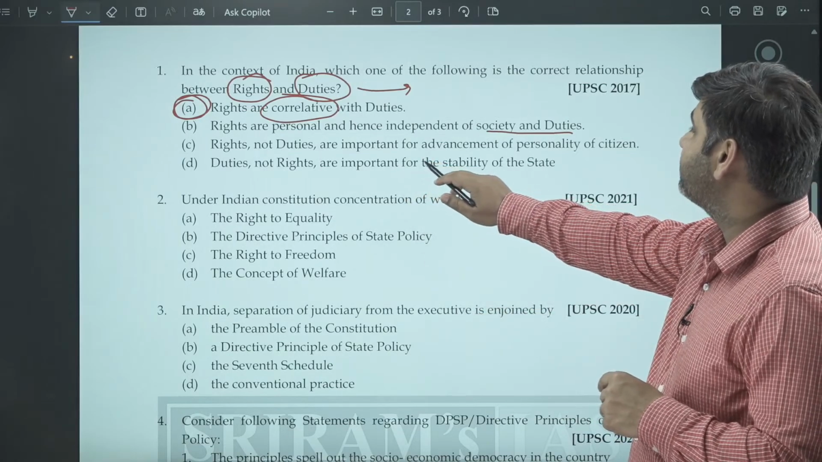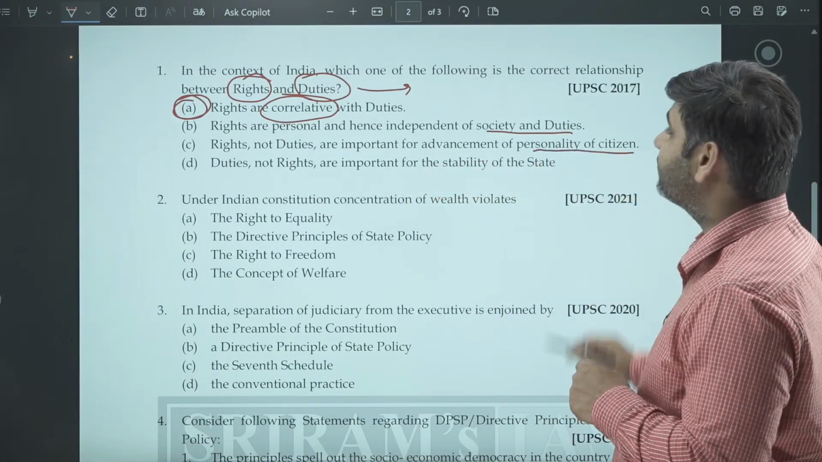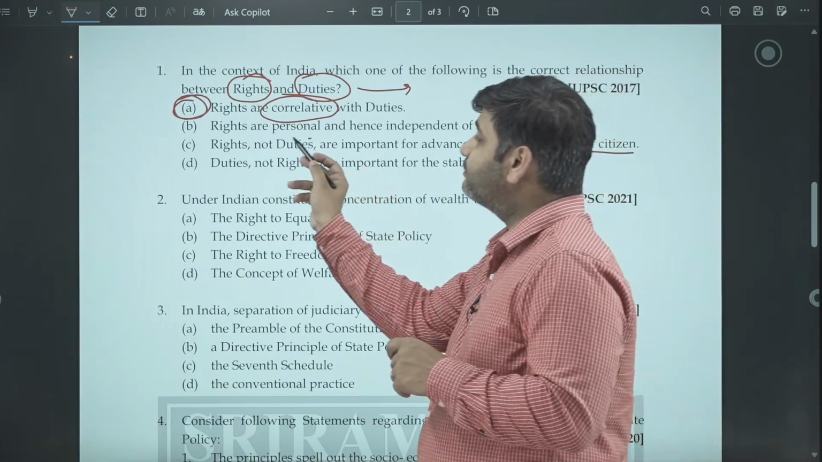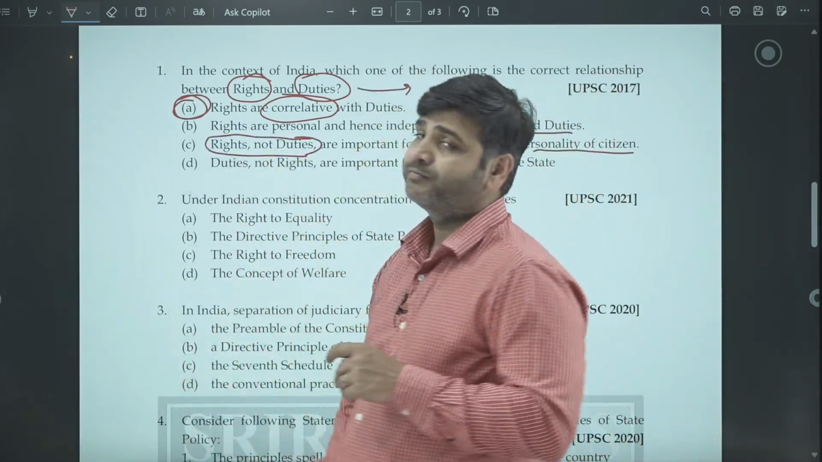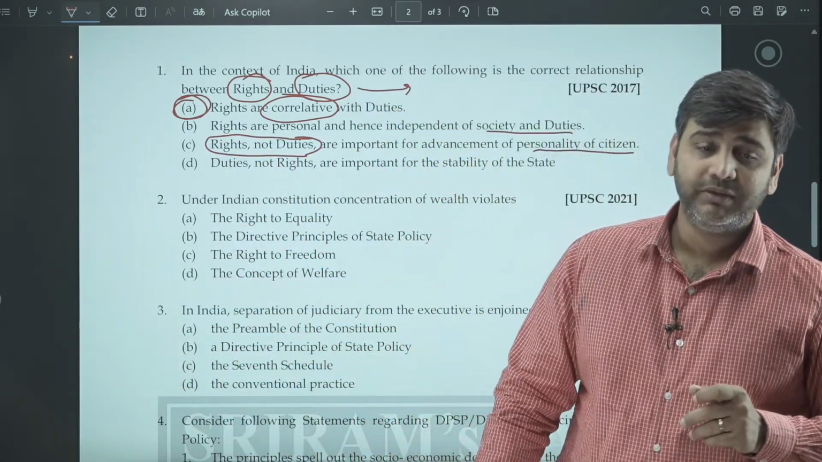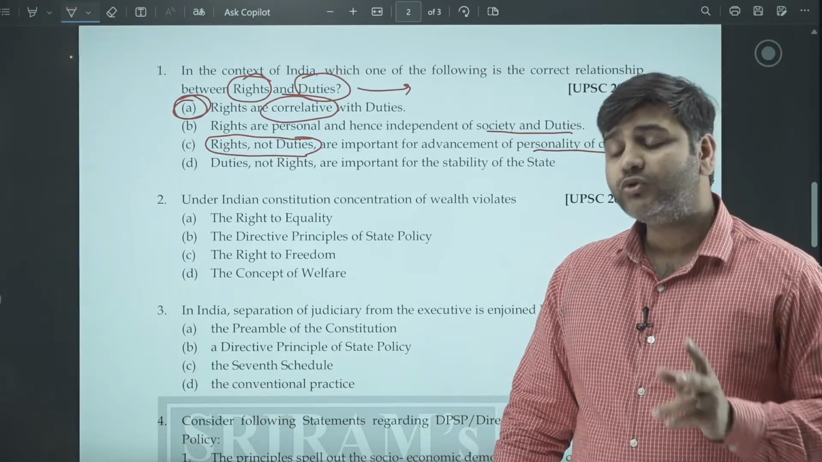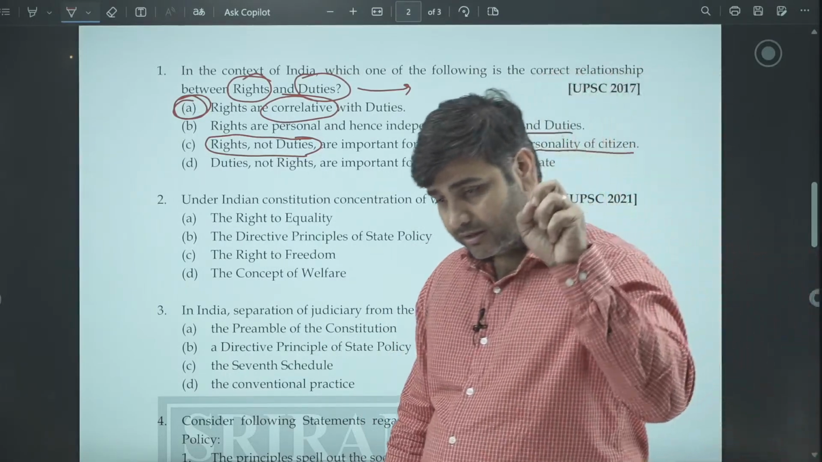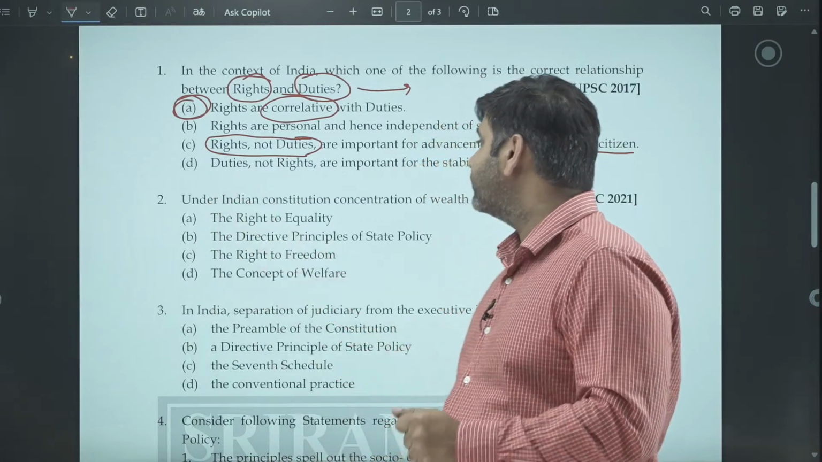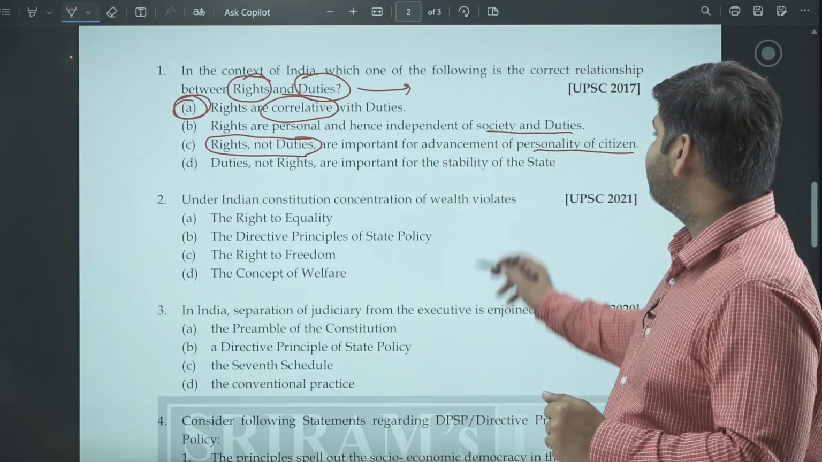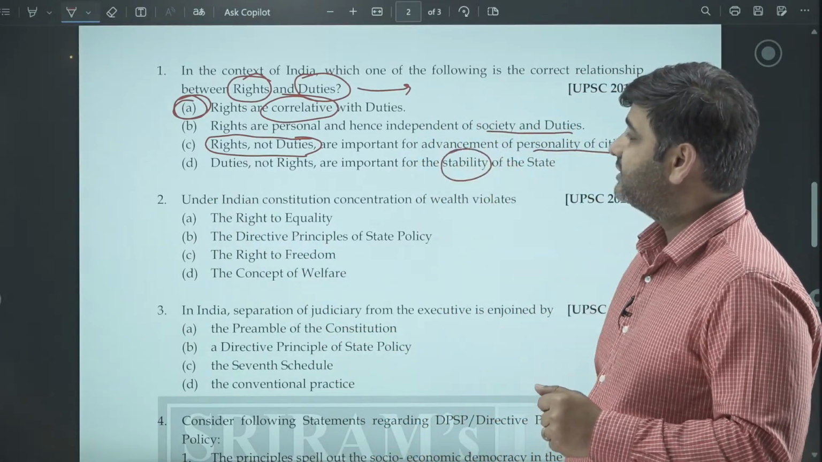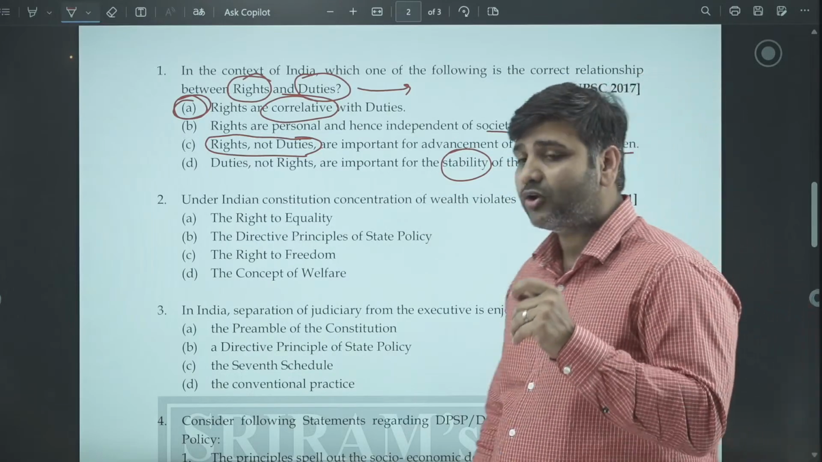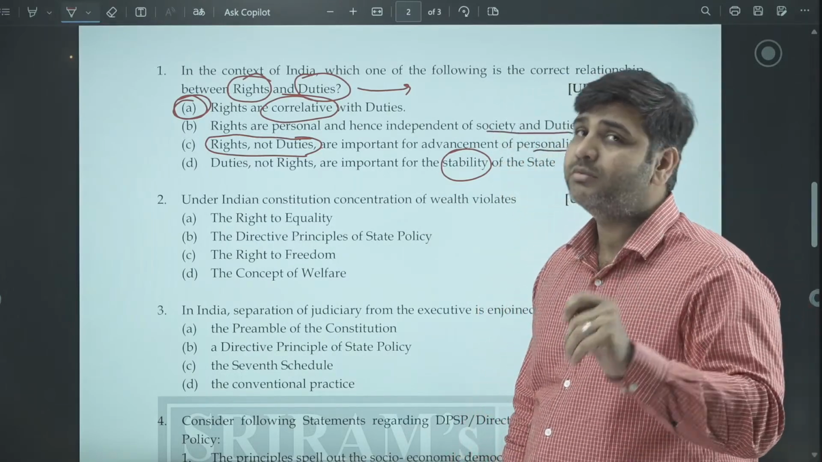Rights, not duties, are important for advancement of personality of a citizen. Rights and duties both are important. If you want to become a complete human being, you should not only focus on your rights but also on the duties which you have. Duties, not rights, are important for the stability of the state. See, rights are also important for the stability of the state.